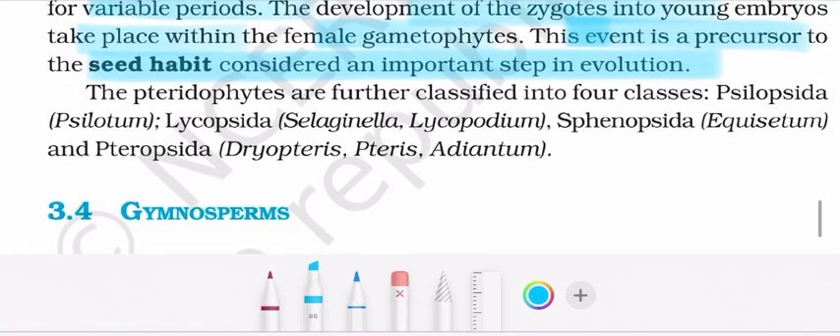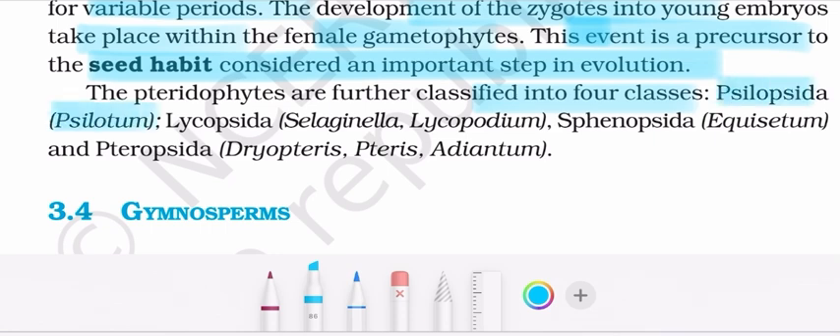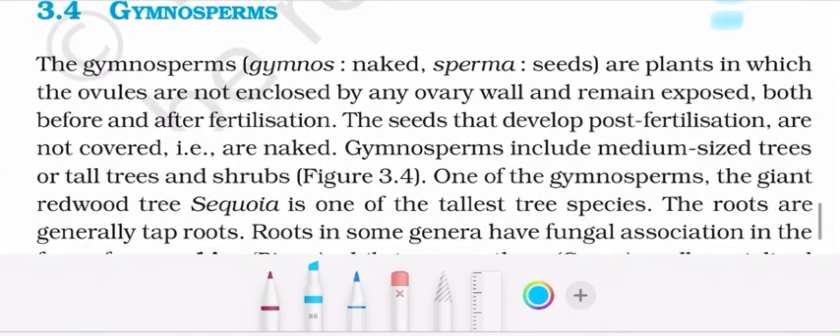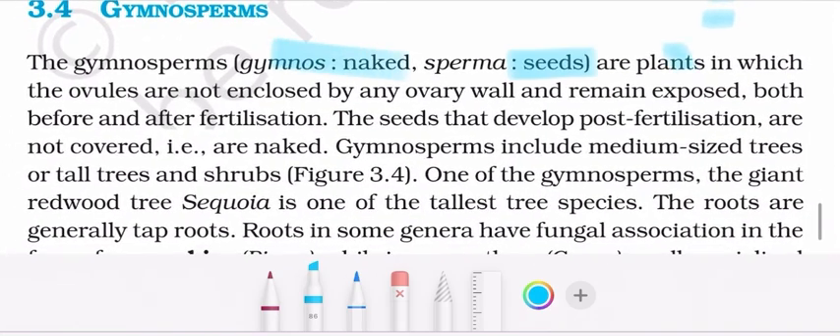The pteridophytes are further classified into four classes. Psilopsida, Psilotum is the example. Lycopsida, Selaginella, Lycopodium. Sphenopsida, Equisetum. And Pteropsida, Dryopteris, Pteris, and Adiantum. Now moving to gymnosperms. The gymnosperms (gymnos, naked; sperma, seeds) are plants in which the ovules are not enclosed by any ovary